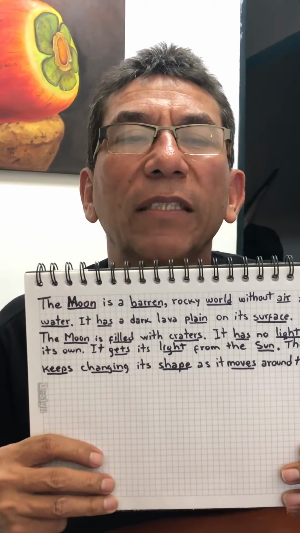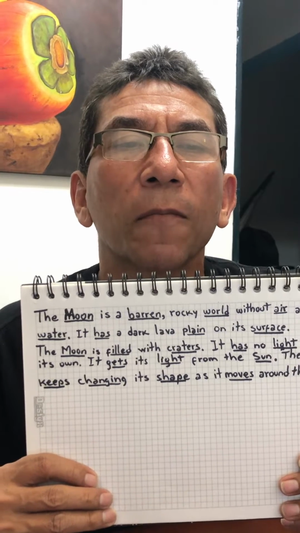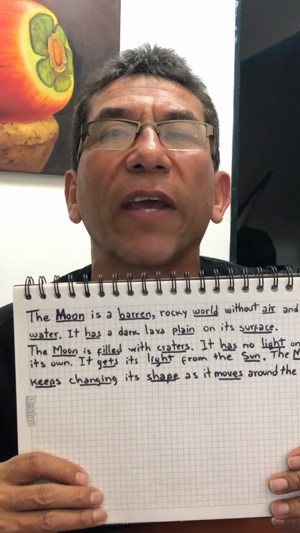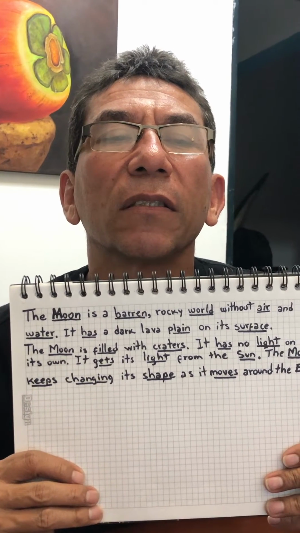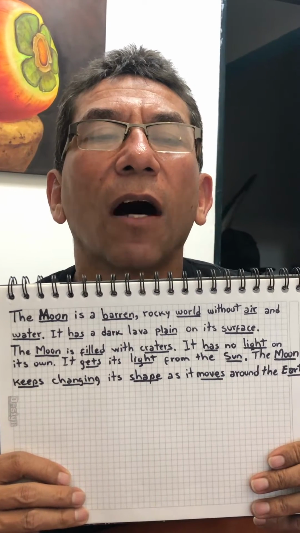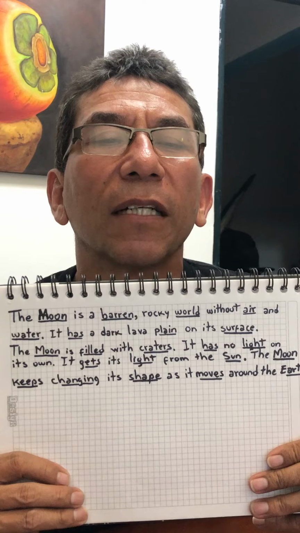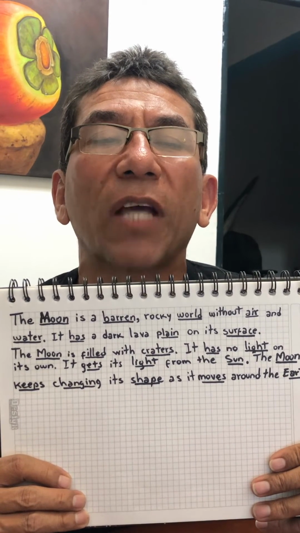The moon is a barren, rocky world without air and water. It has a dark lava plain on its surface. The moon is filled with craters. It has no light of its own. It gets its light from the sun. The moon keeps changing its shape as it moves around the earth.